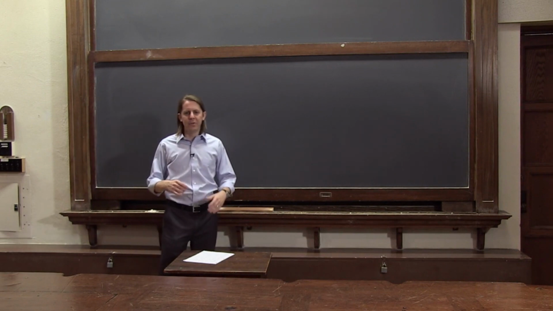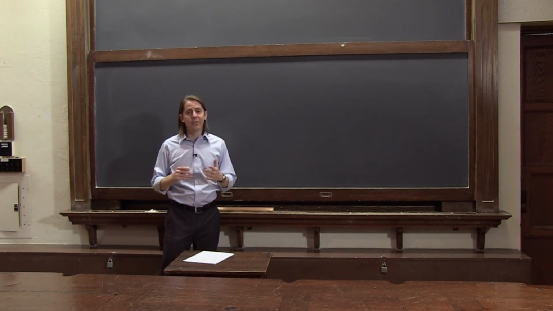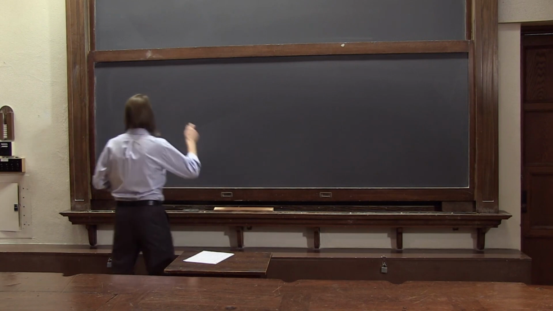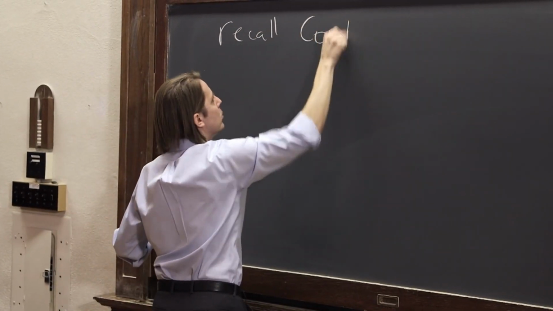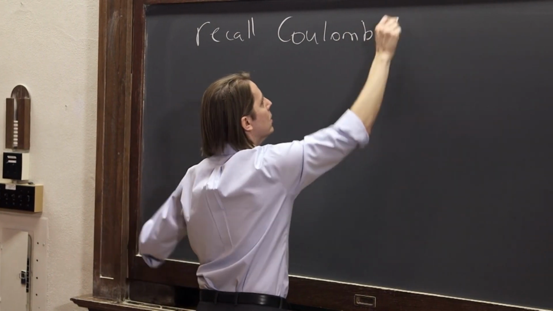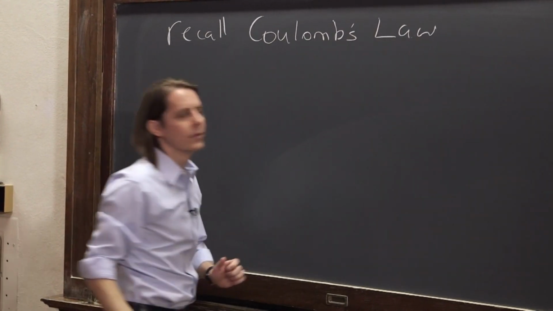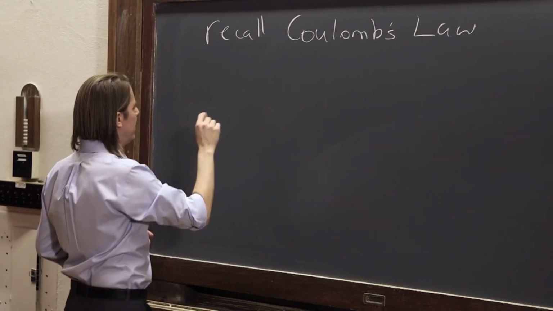We've defined the electric field. We've thought about the electric field. Now let's find a formula for the electric field. Let's start with the electric field around just a small sphere of charge, or a point charge. So to start, recall Coulomb's law. Okay? So remember, we have Coulomb's law.